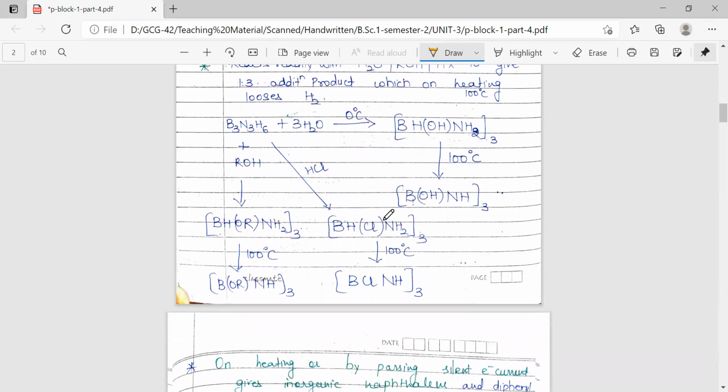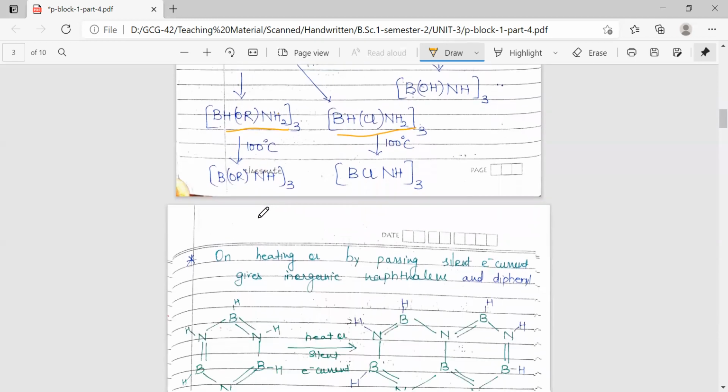This is the addition product. These are the addition products for water, this is for HCl, and this is for ROH, that is alcohol. Further, when heated at 100 degrees Celsius, they will lose 3 molecules of hydrogen. Ultimately, each hydrogen which was bonded to boron earlier has now been replaced with the anionic part of the addendum which we have added, that is water, HCl or ROH.